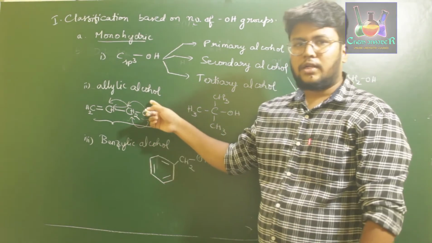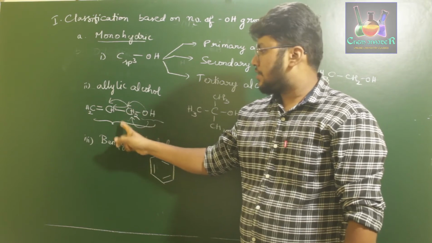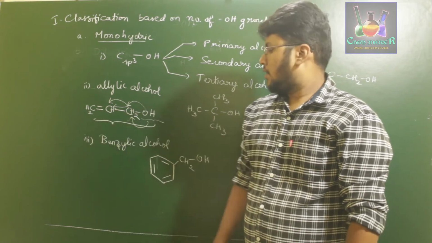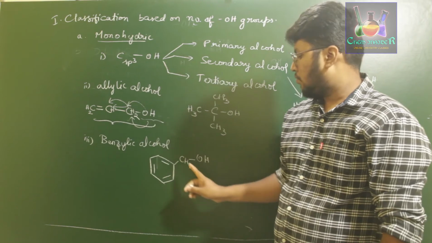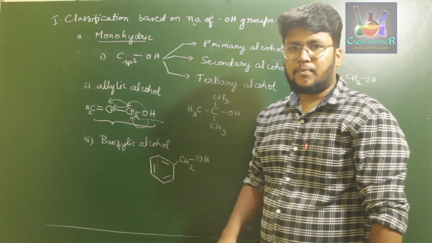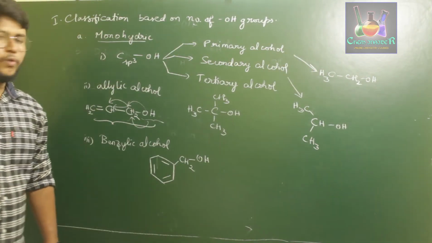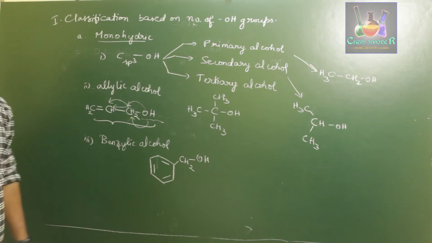The fourth one is allylic alcohol, where the OH group is attached to a carbon which is attached to a carbon involved in a double bond. And for benzylic alcohol, the OH group is attached to a carbon atom which is attached to a benzene ring. So these are the 5 types of alcohols with sp3 hybridized carbon.